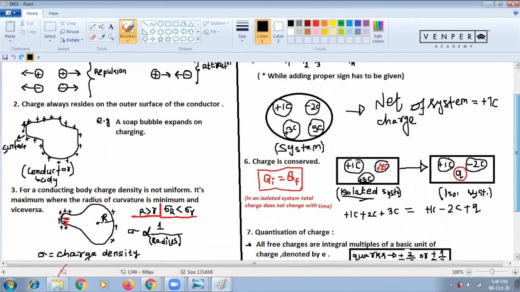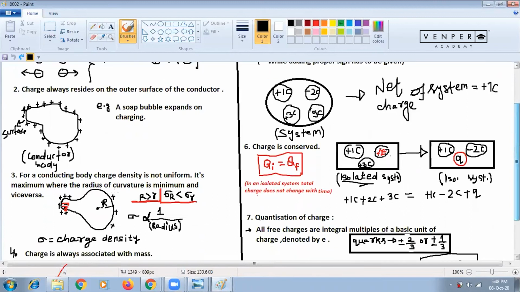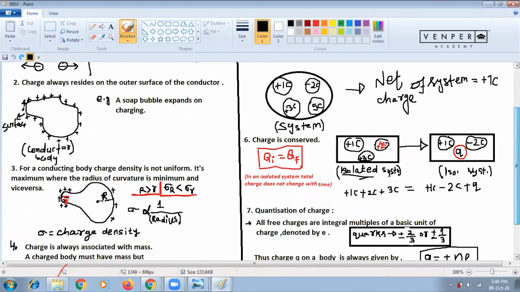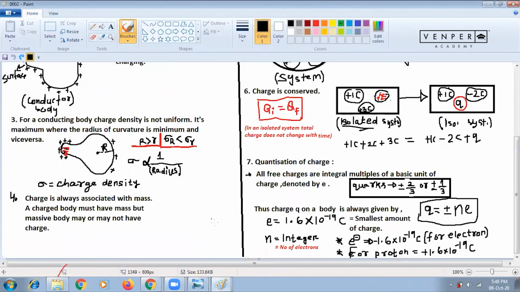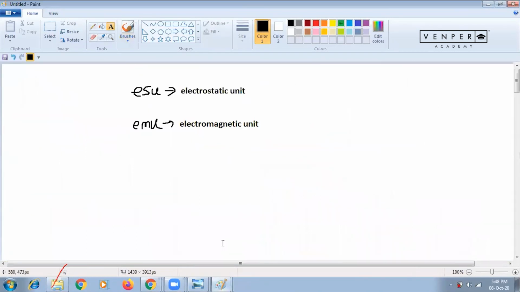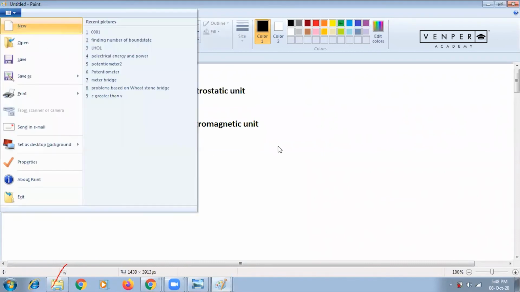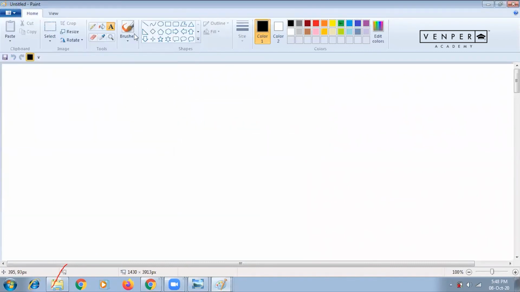Now come to the third and fourth property. For a conducting body, charge density is not uniform. It is maximum where radius of curvature is minimum. Okay, remember what I'm telling. I'll explain here on the board, then after I'll go to this. I want to tell it like this.